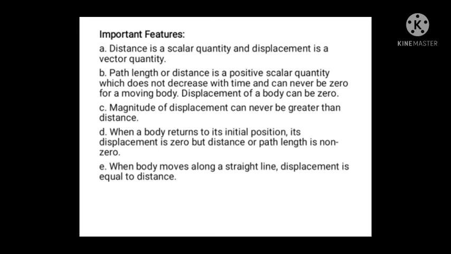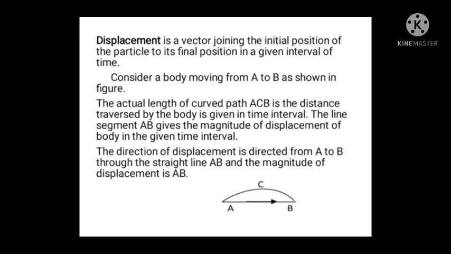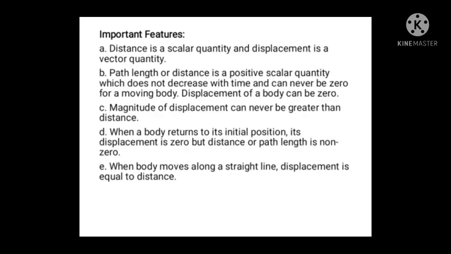And the next point: when a body moves along a straight line, displacement is equal to distance. In that case displacement and distance are equal.